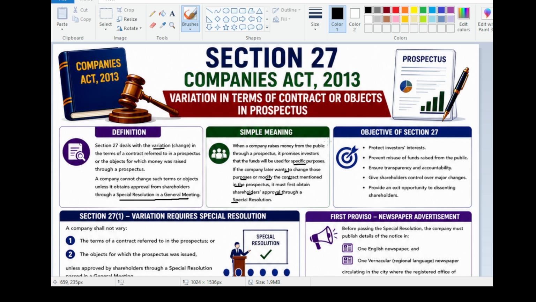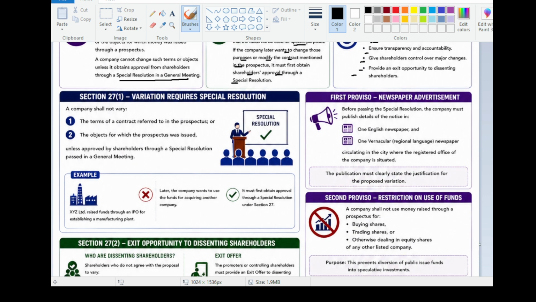Now we come to the objective of Section 27: protect investors' interest, prevent misuse of funds raised from the public, ensure transparency and accountability, give shareholders control over major changes, and provide an exit opportunity to dissenting shareholders. Variations require special resolutions.